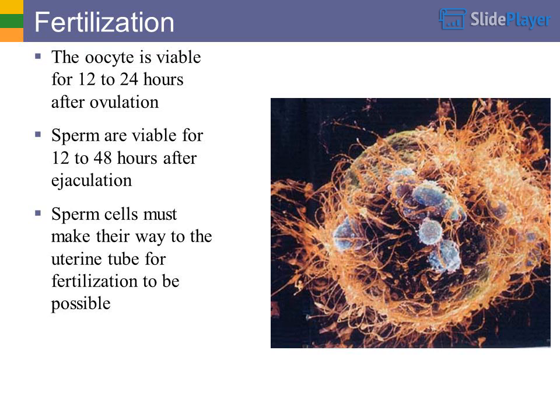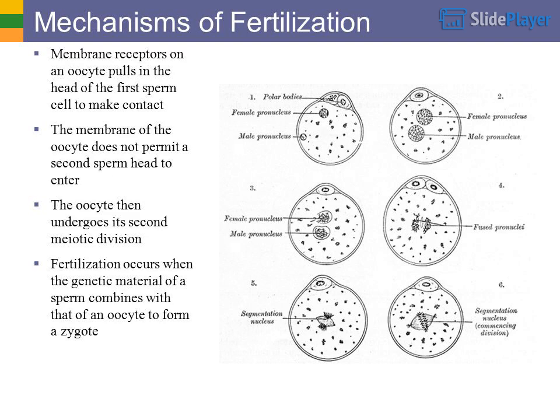Sperm cells must make their way to the uterine tube for fertilization to be possible. Mechanisms of fertilization. Membrane receptors on an oocyte pull in the head of the first sperm cell to make contact. The membrane of the oocyte does not permit a second sperm head to enter. The oocyte then undergoes its second meiotic division. Fertilization occurs when the genetic material of a sperm combines with that of an oocyte to form a zygote.